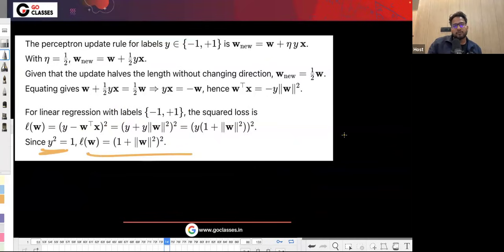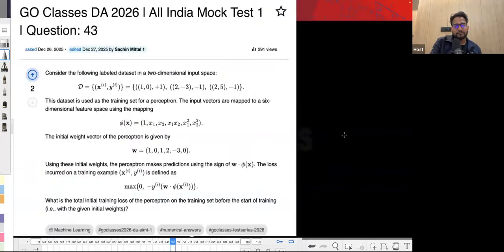This was an easy question. Probably there was some confusion in the language, so that's why it seemed to be high. It seems to be a little difficult question, but ultimately it was an easy question. So let's solve this question. Here they have given some data, and they are saying that you are mapping this data to some 6 dimensional space like this, and the weight vector is also given.